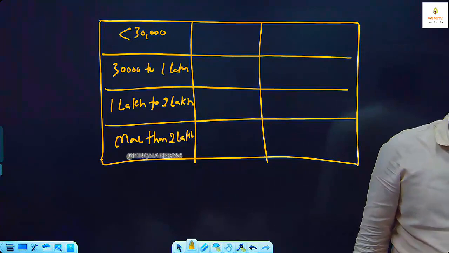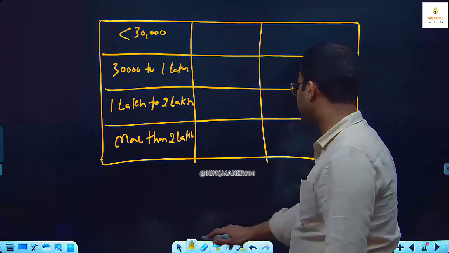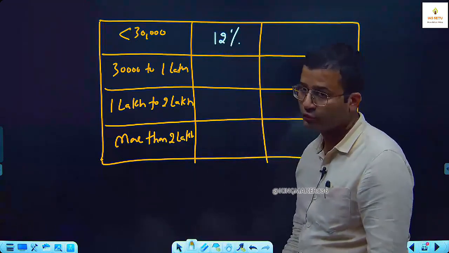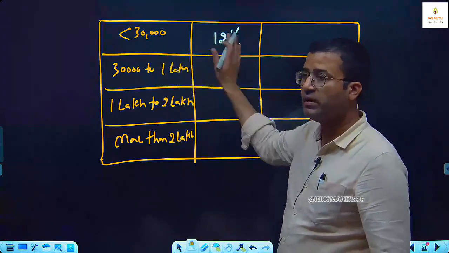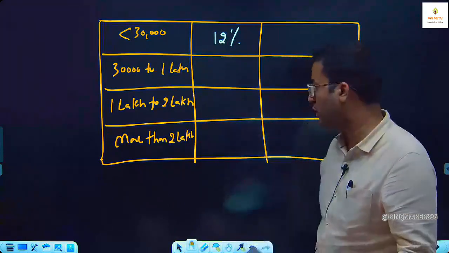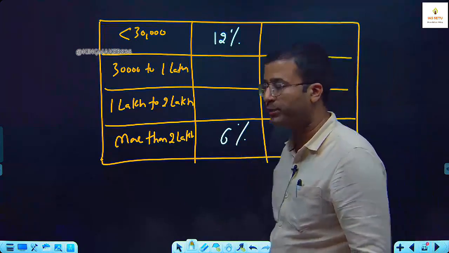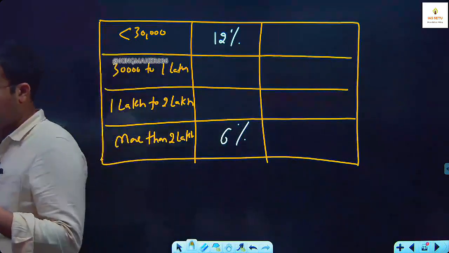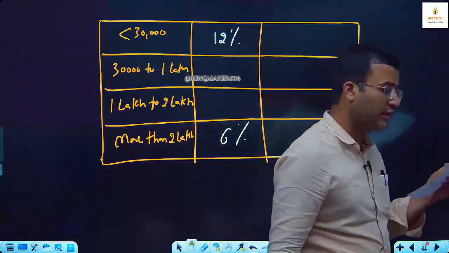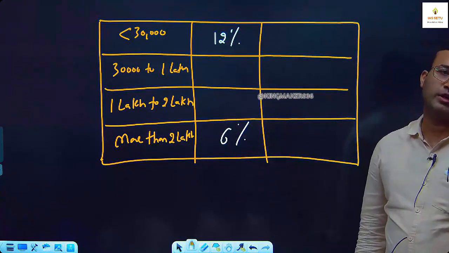12% of the households earn less than rupees 30,000 per year. So this is 12% earning less than 30,000. Fine. 12% earn less than 30,000. 6% of households earn more than rupees 2 lakh per year. There is a catch in the question. 22% of households earn more than 1 lakh per year. 22% earn more than 1 lakh.